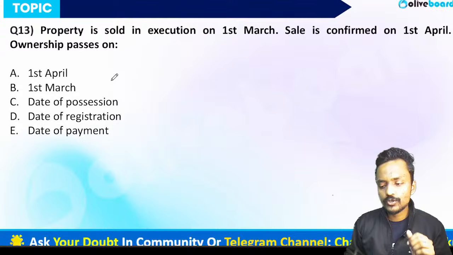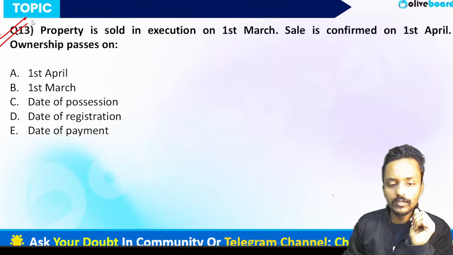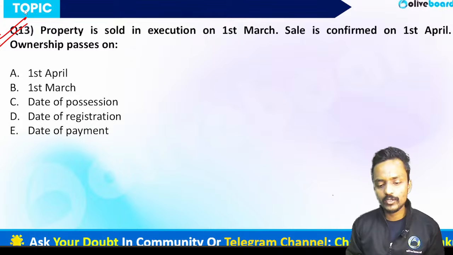Now we have question number 13, and this question is on your screen. Please let me know which option is correct after reading this question. This is again a case study question.